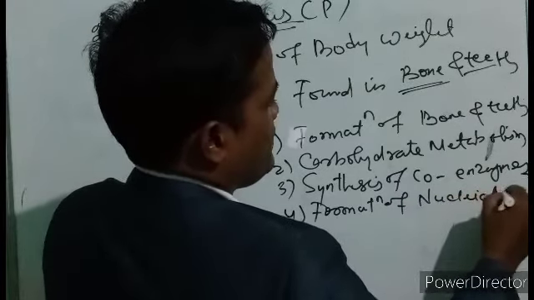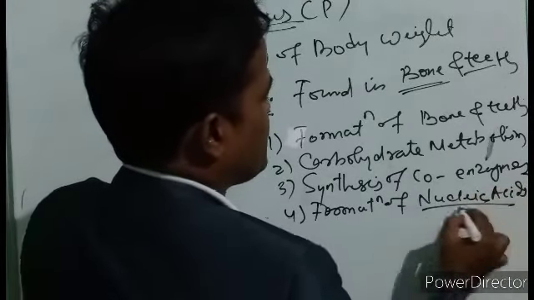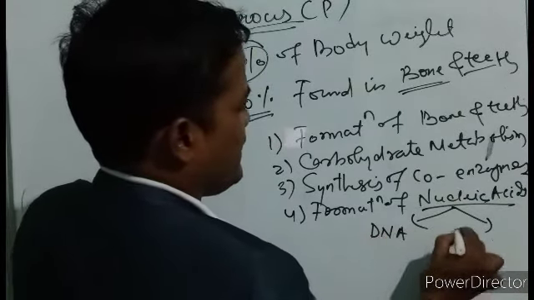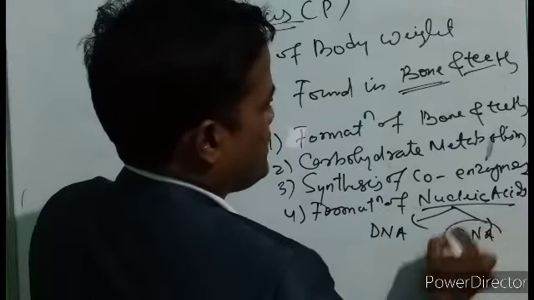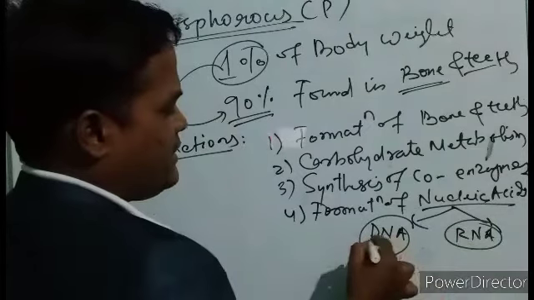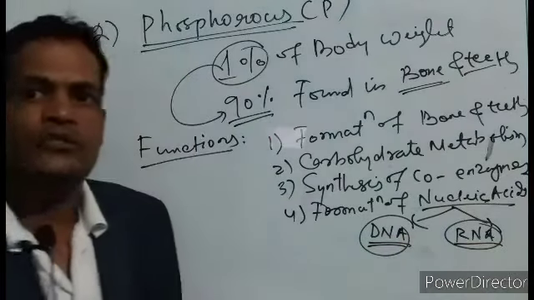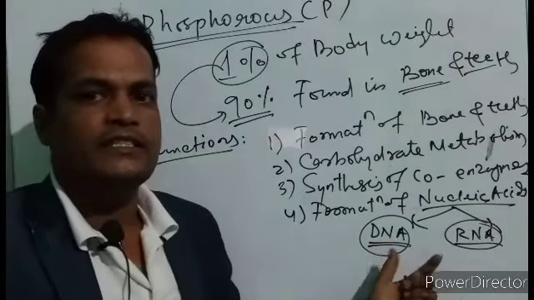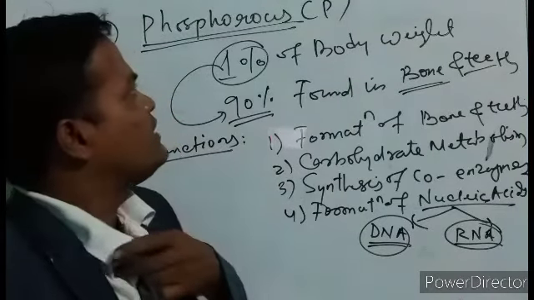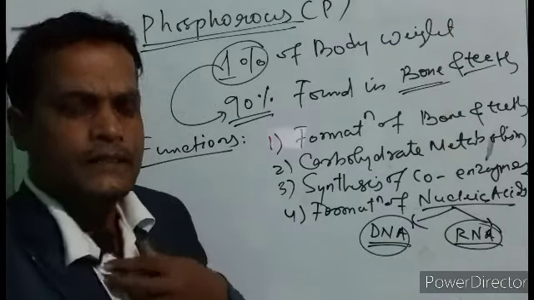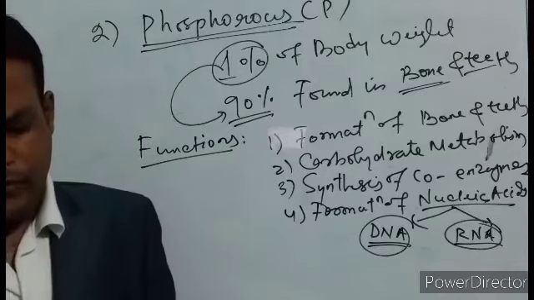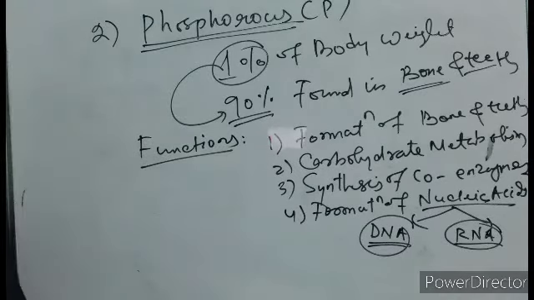The nucleic acids are nothing else than DNA and RNA: deoxyribonucleic acid and ribonucleic acid. These are called the nucleic acids. So these are also formed due to the presence of this micronutrient, phosphorus. Is it right? So next, sources.